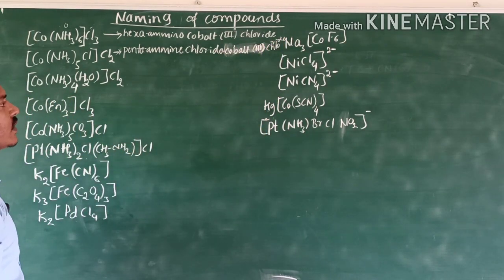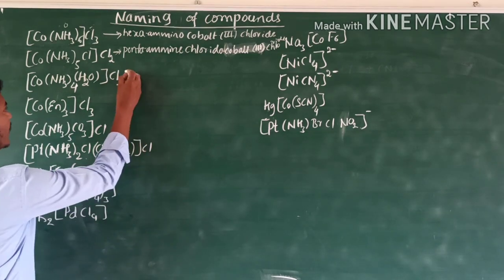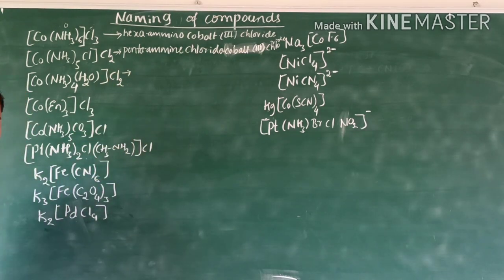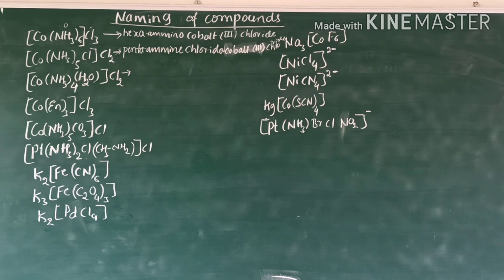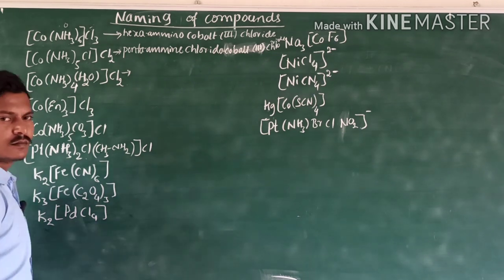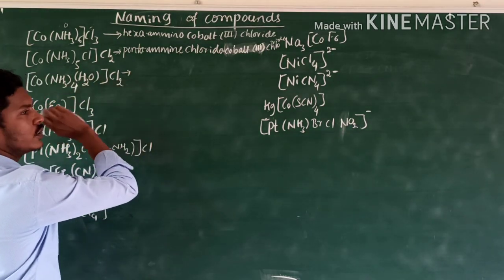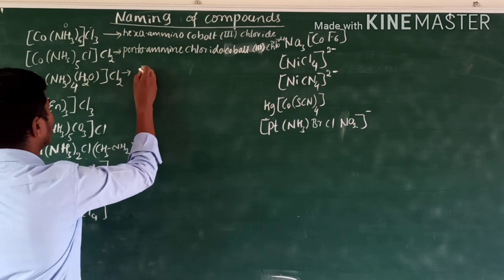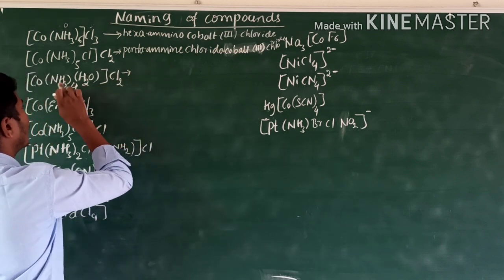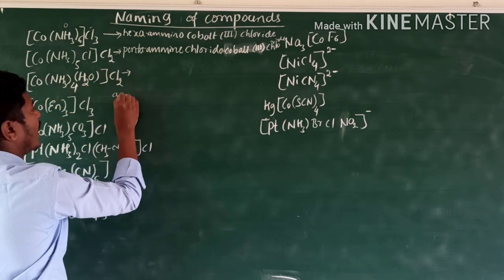Got it? Like this. Similarly, here two amines, those are neutral ligands. One is named aqua, the other is named amine.